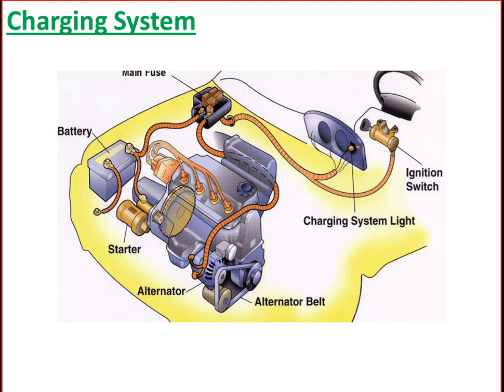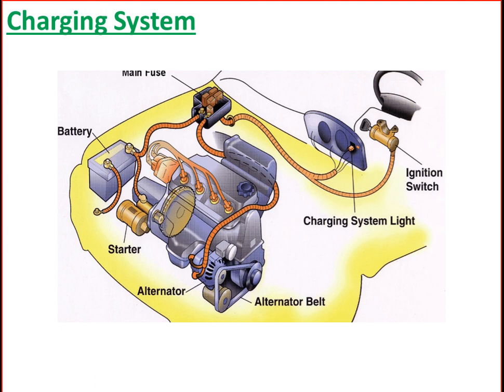Older designs use a regulator, but since newer cars are computerized, regulators are often found in the alternator. These components play a very important role in the automobile charging system, which is why they must work hand in hand to accomplish their purpose.